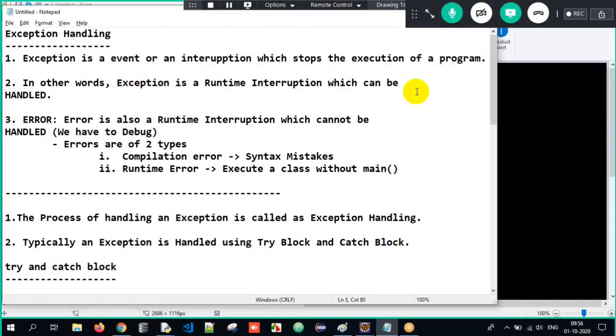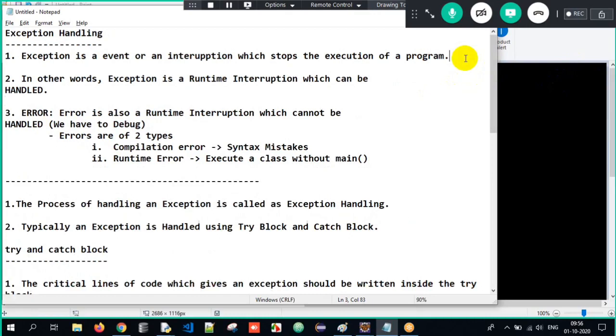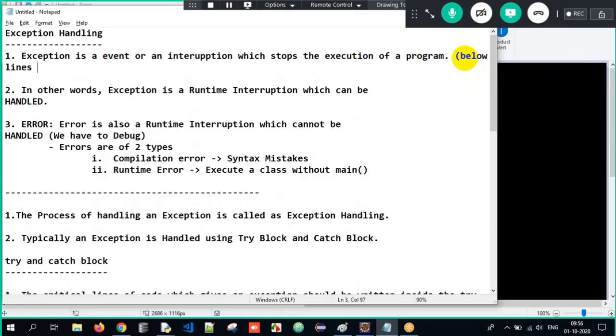Meaning, once an event or interruption occurs, your program execution will stop. When the program execution stops, the below lines of code will not get executed. So you can add one point here: below lines of code will not get executed. Clear everyone here?